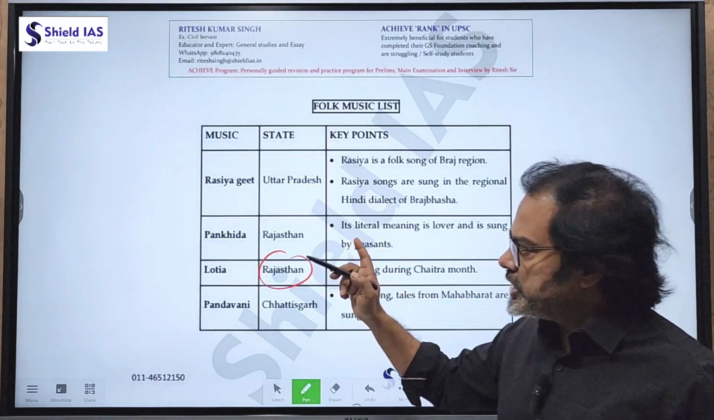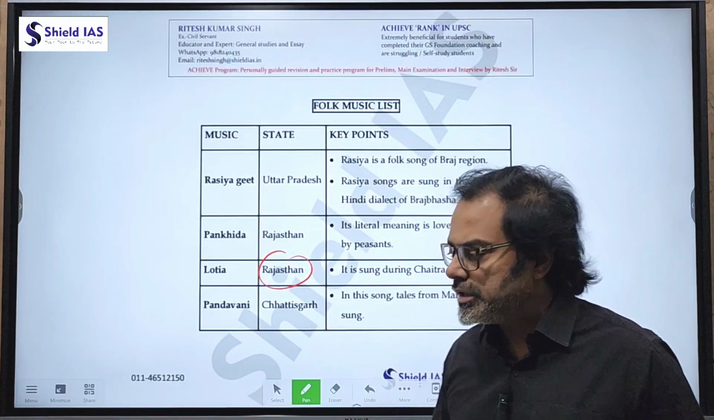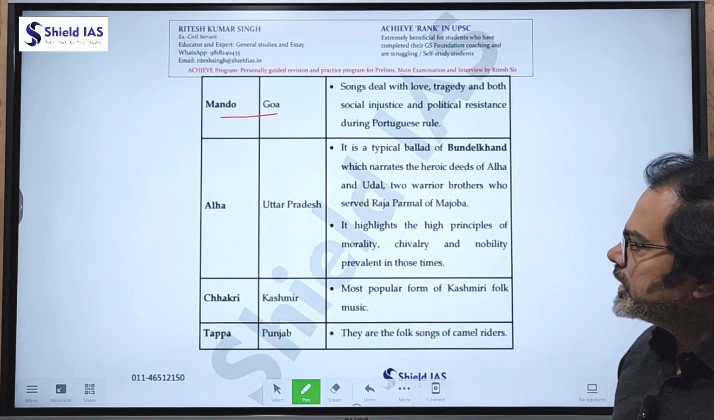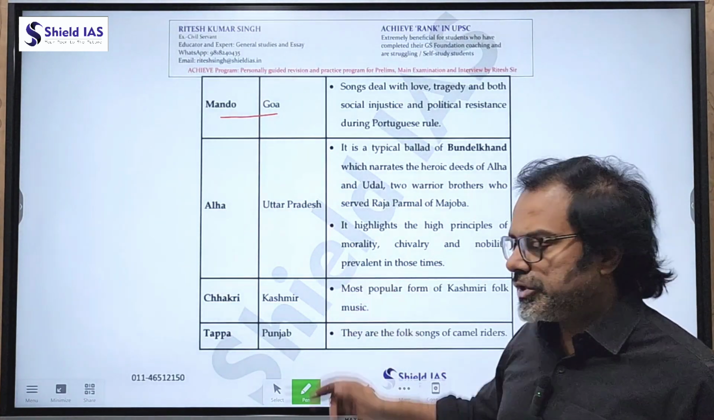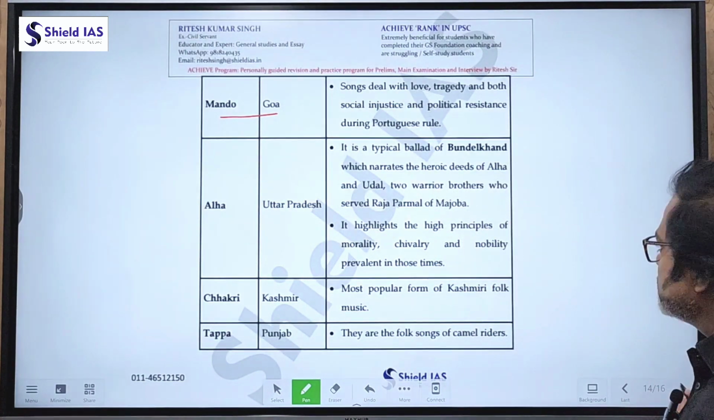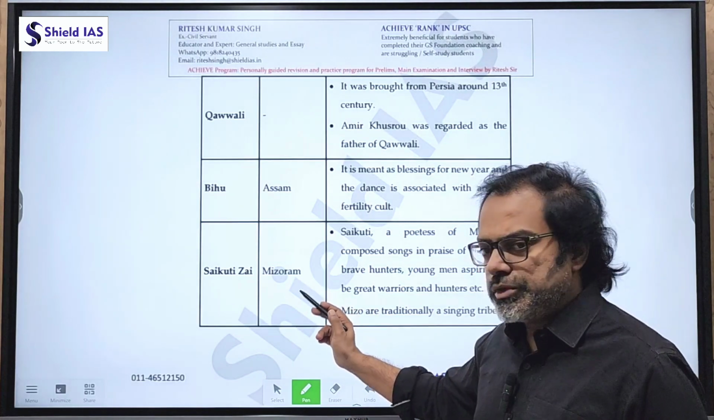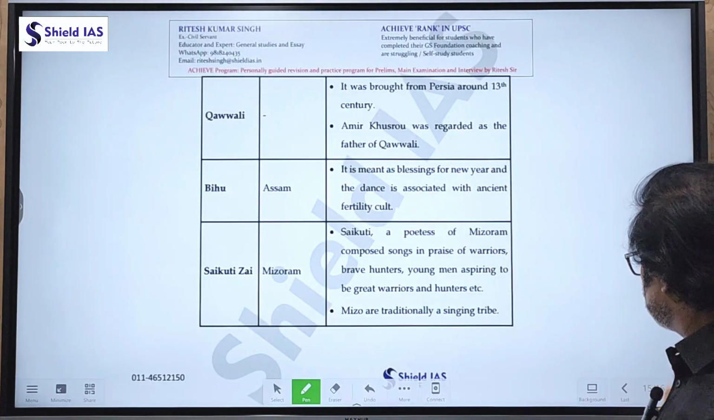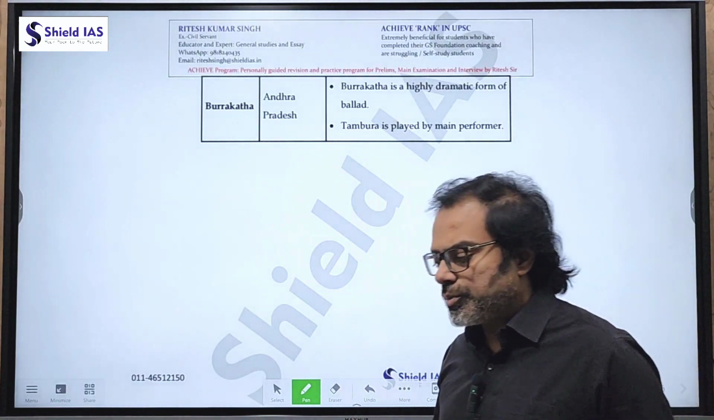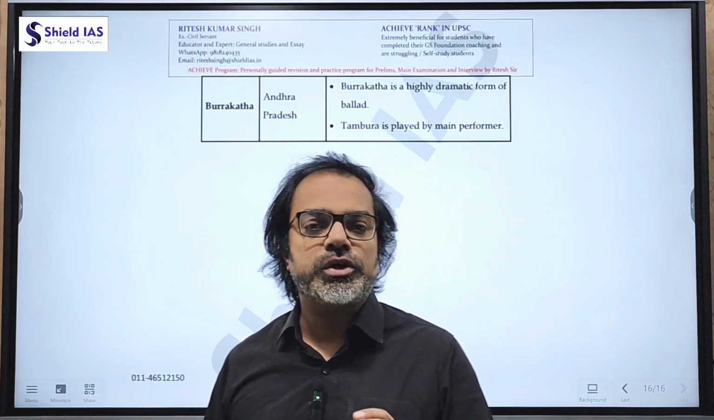So Rasya Geet is from Uttar Pradesh, Pankeda from Rajasthan, Lotia from Rajasthan, Pandavani, Chhattisgarh, and these are the key points. Mando Goa, Ala again Uttar Pradesh, Chakri from Kashmir, Tappa from Punjab, Kawali, Bihu from Assam, Saikutuzai from Mizoram with features, Burakata from Andhra Pradesh. So that means when we talk about art and culture, questions are very, very difficult to answer unless you got very high standard content.